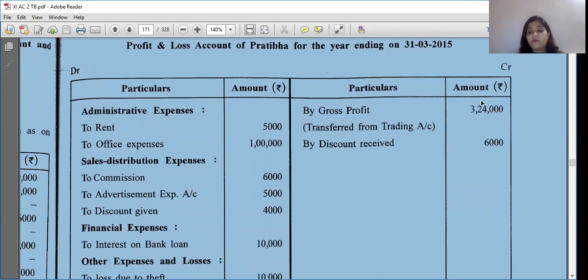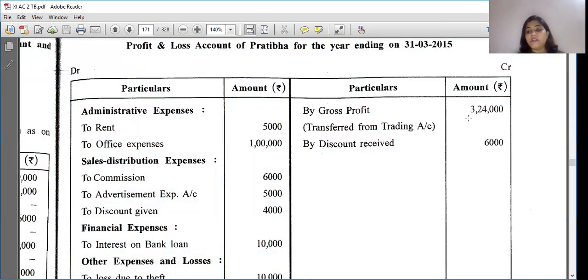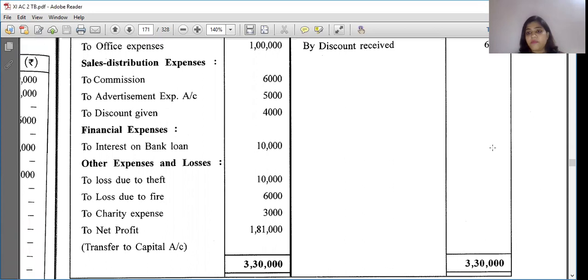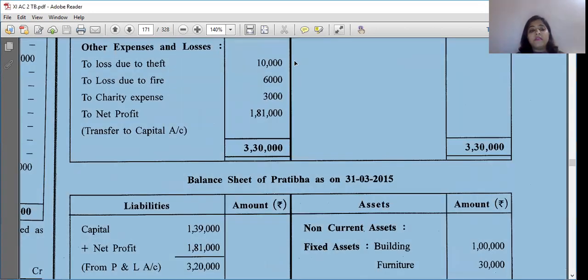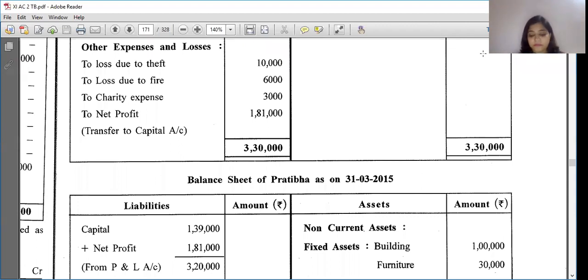Here gross profit is given. How it comes is another thing; we don't go into detail on that. And discount received is your income. From this total you are getting 3,24,000 plus 6,000, which is 3,30,000. From this income, these expenses are deducted, and you get this profit. In the same way, if the scenario is different, there would have been a loss.